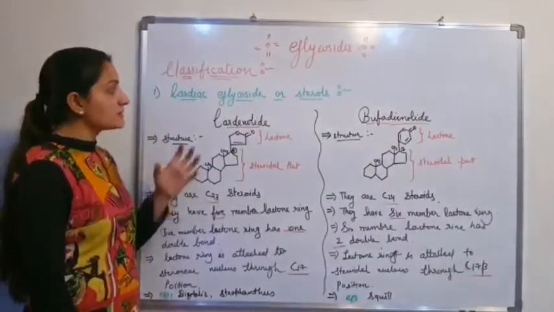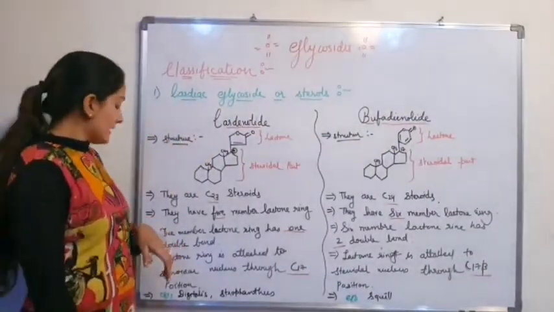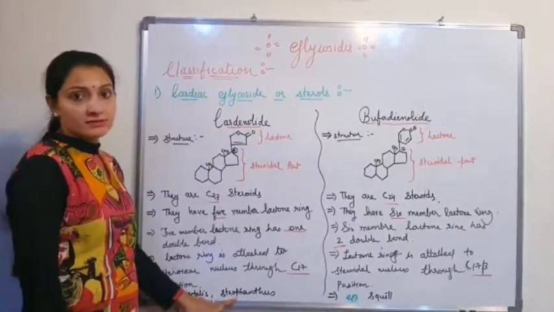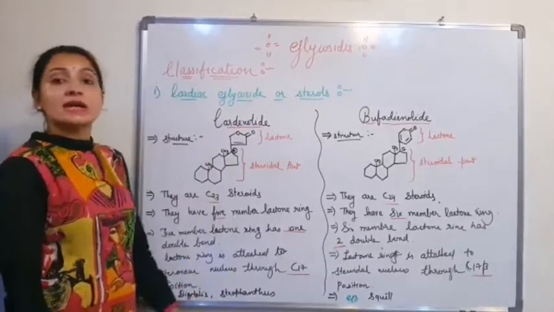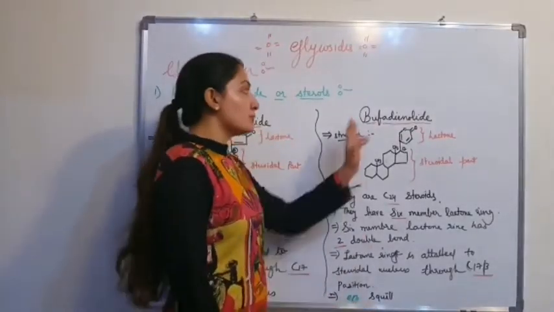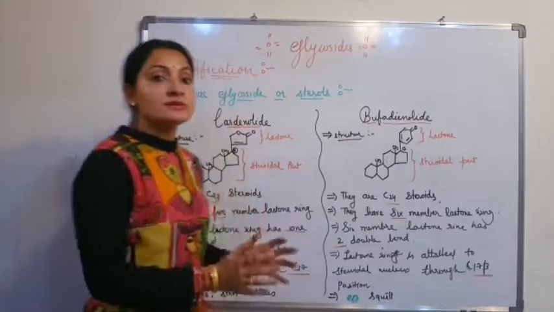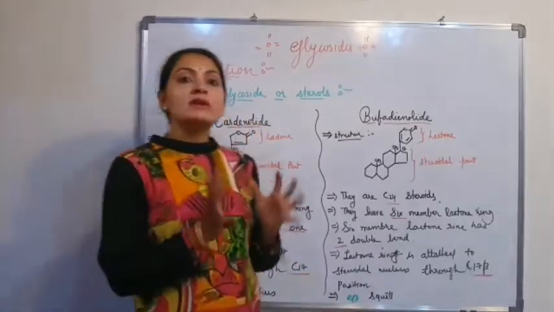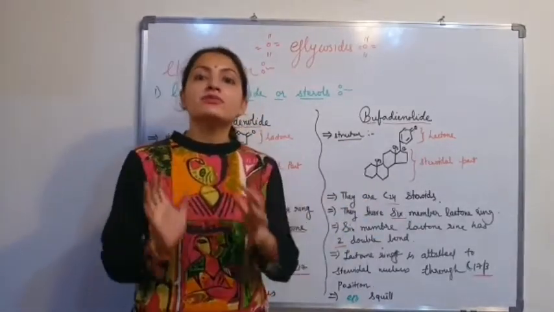Now for example, the drugs containing cardenolide glycosides are digitalis and strophanthus. These both drugs are found in the class of cardenolide, and in bufadienolide, squill is an example of bufadienolide. Okay, so this is an example. Now this is a common difference between the cardenolide and bufadienolide.